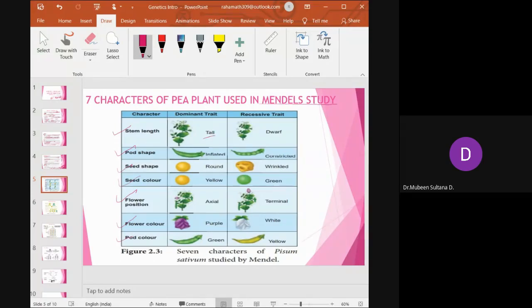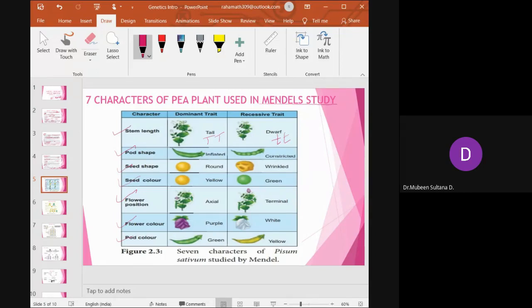So here we call it TT, capital T, capital T, whereas the recessive trait will be given as tt, small t, small t. So this is homozygous dominant and this is homozygous recessive. A tall plant is a dominant characteristic, whereas a dwarf plant is a recessive characteristic.